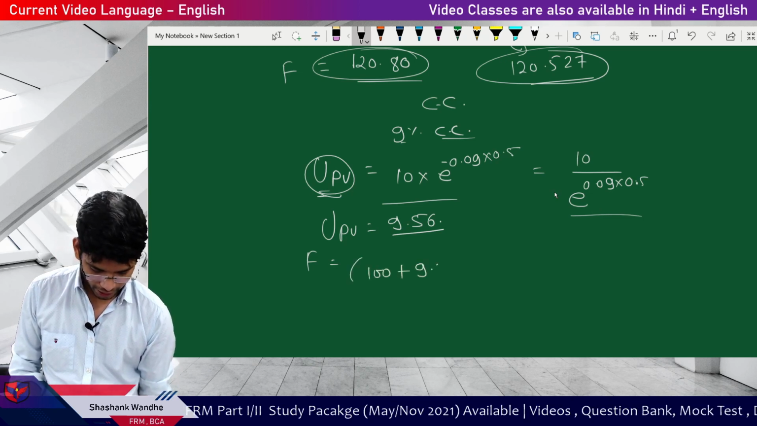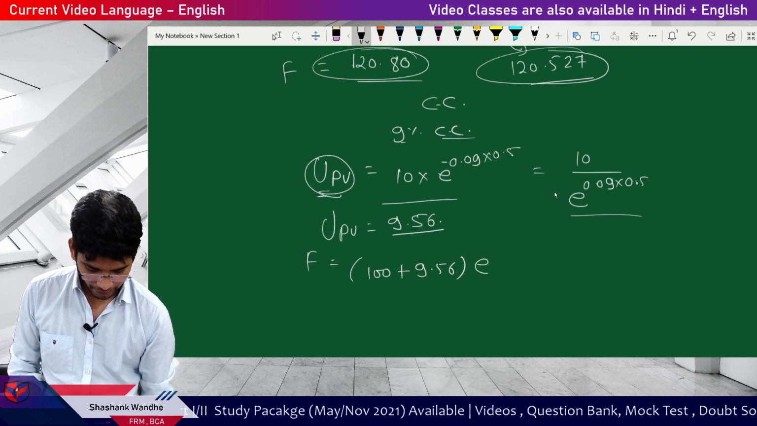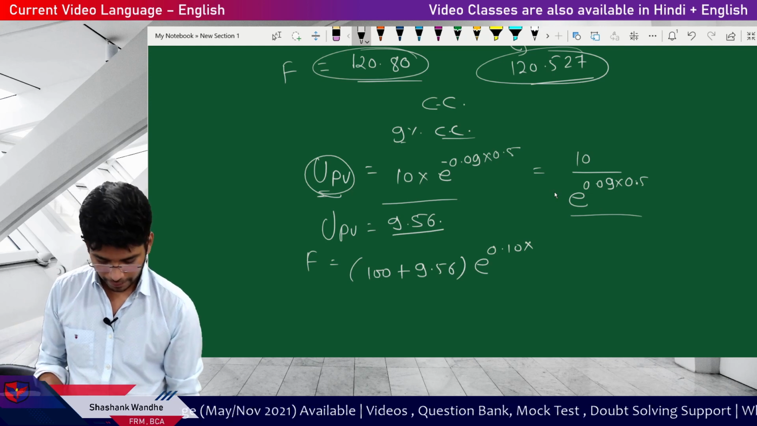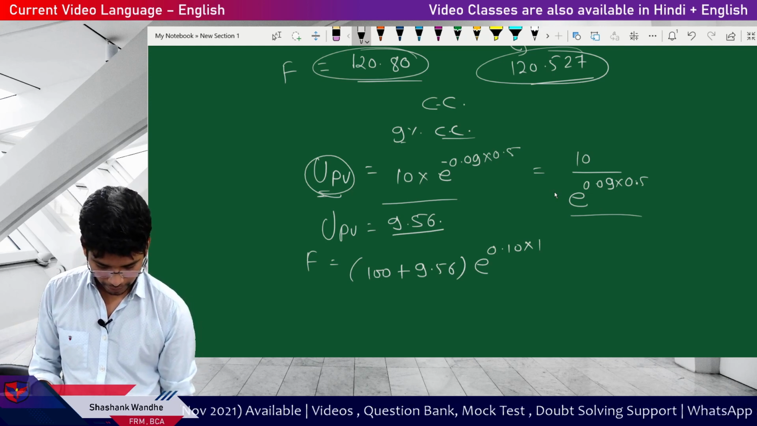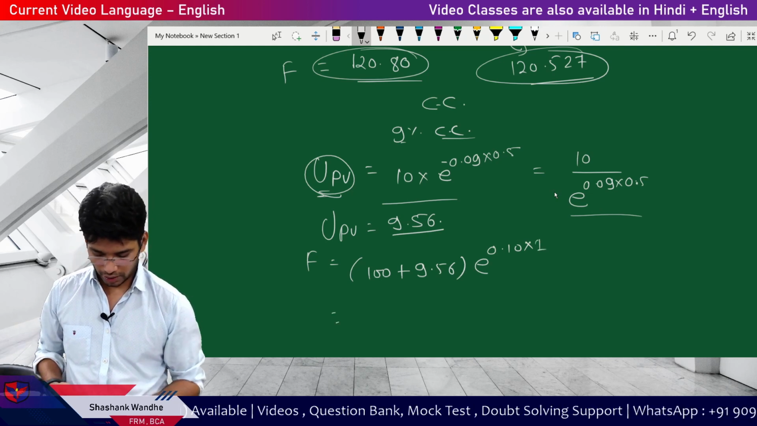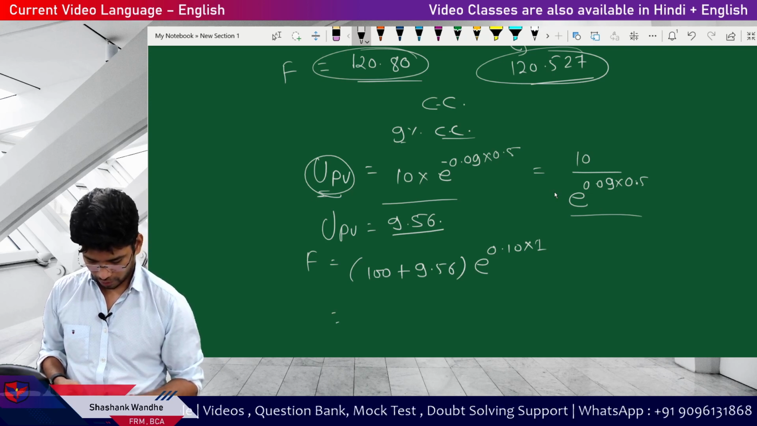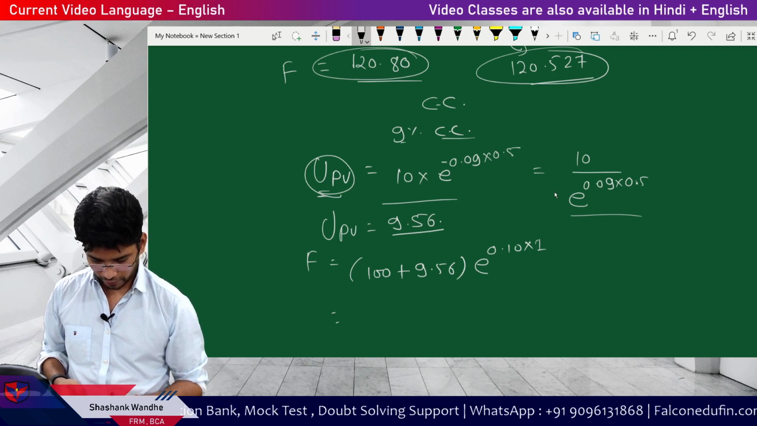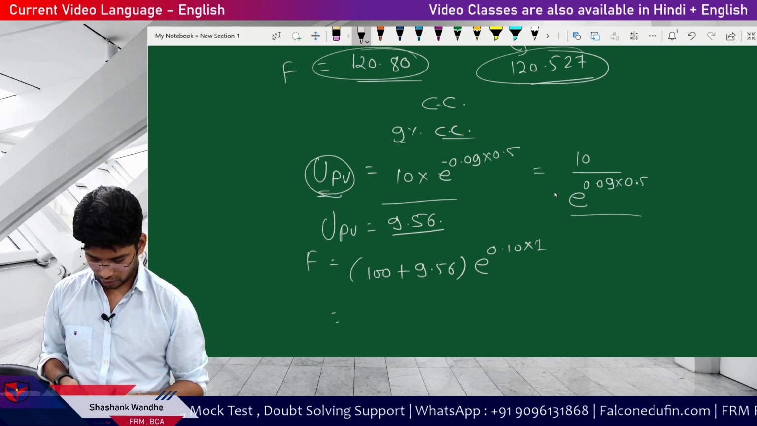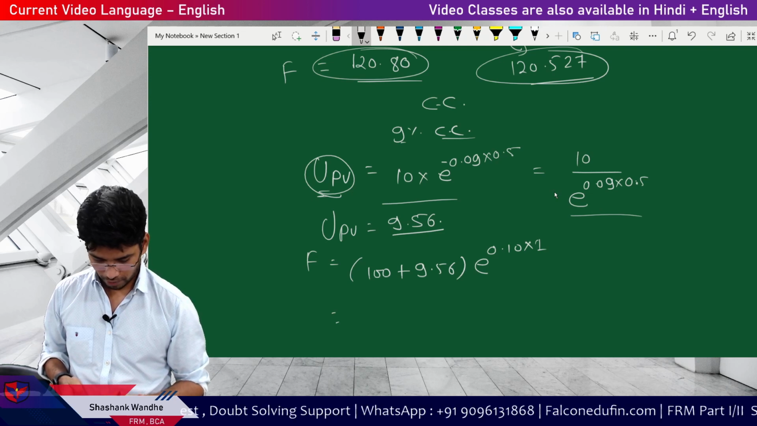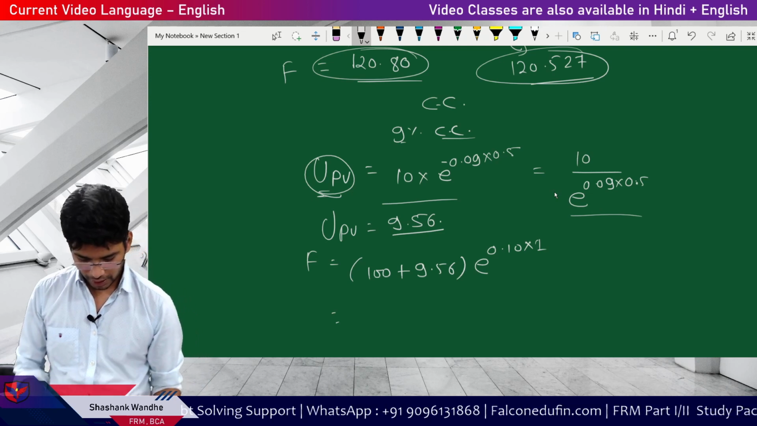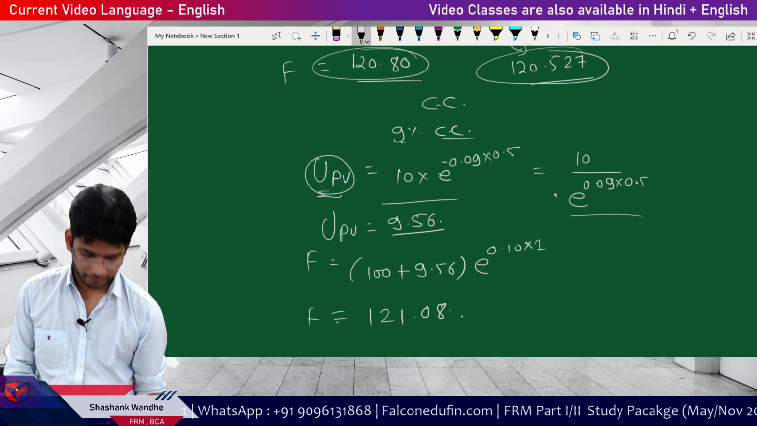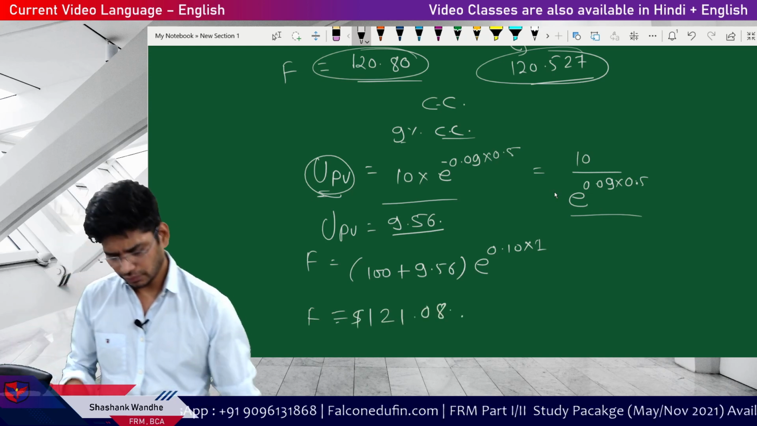Forward rate is 100 plus 9.56 multiplied by e to the power RT, with R of 0.10 and time period T of 1. Your answer is 100 plus 9.56, store it in the memory, then e to the power 0.10 multiplied by recall 1. The answer is F equal to 121.08. This is the answer. Very simple.